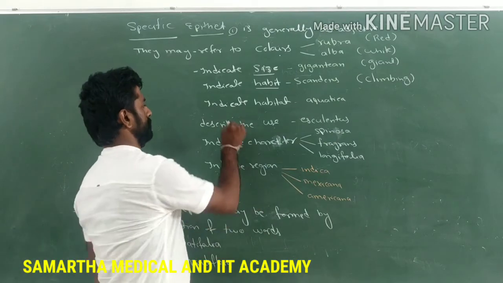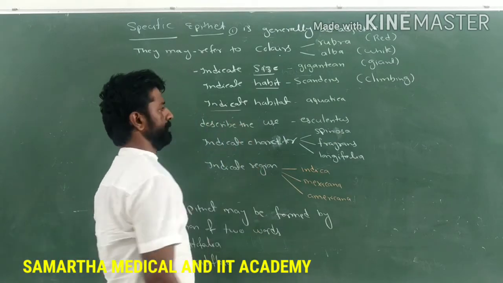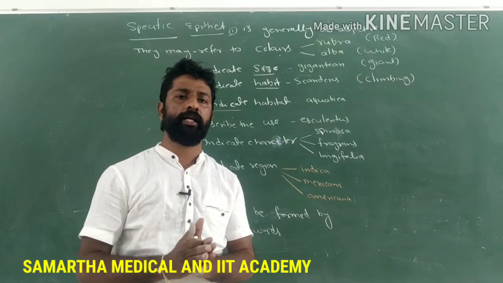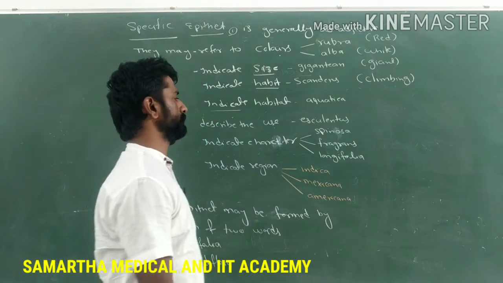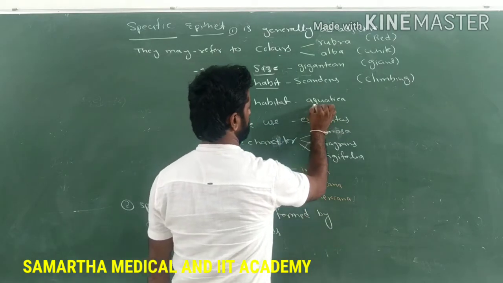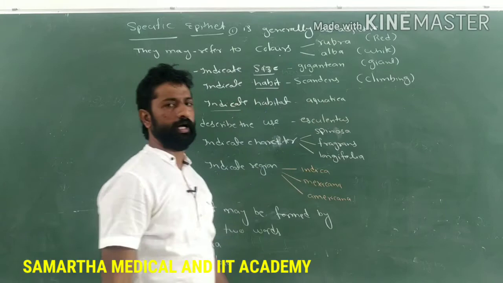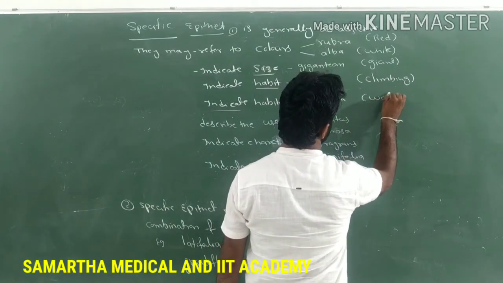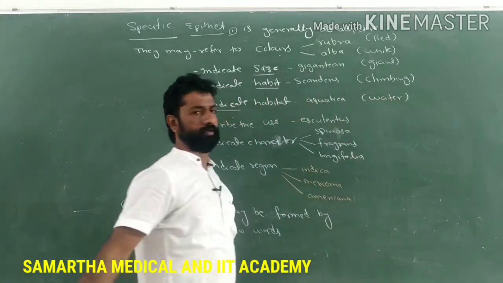Similarly, the specific epithet of the species name may indicate the habitat of that particular organism, meaning where that organism lives. Habitat means the living place of an organism. For example, if the species name is aquatica, it refers to an organism which lives in water.